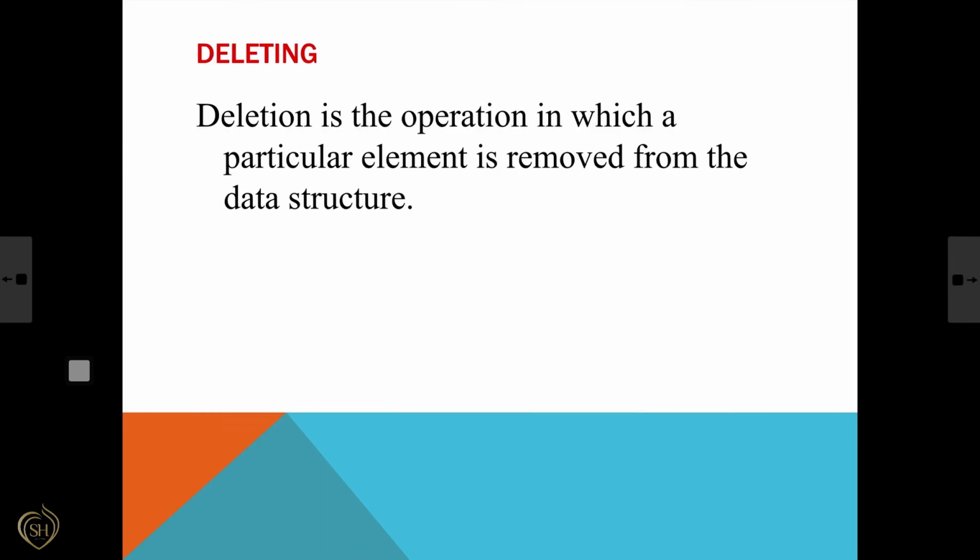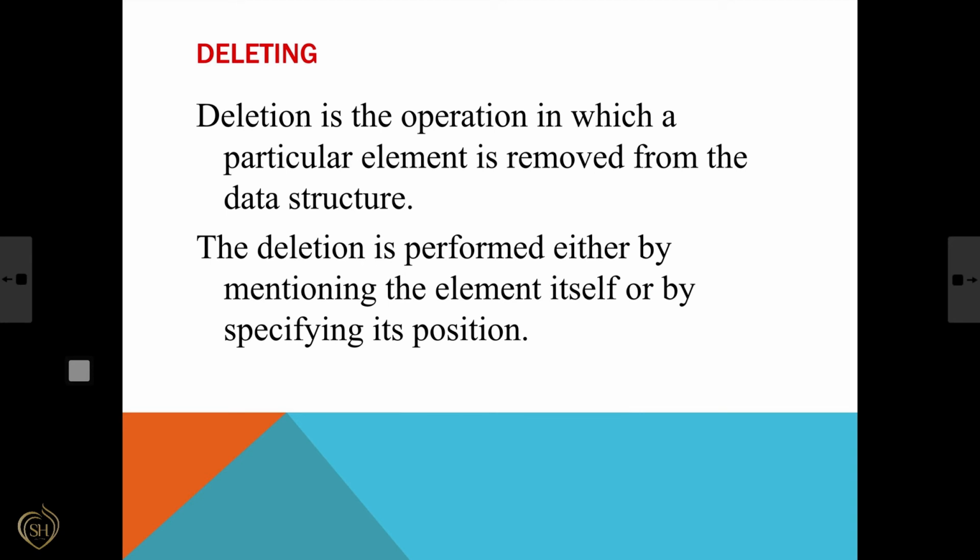Then the next one is deletion. Deletion is the operation in which a particular element is removed from the data structure. Deletion is performed either by mentioning the element itself or by specifying its position.